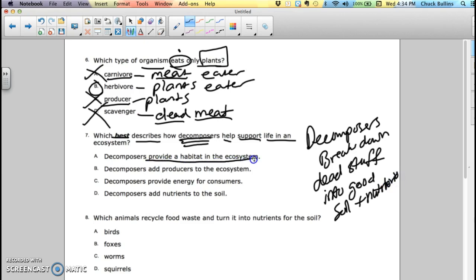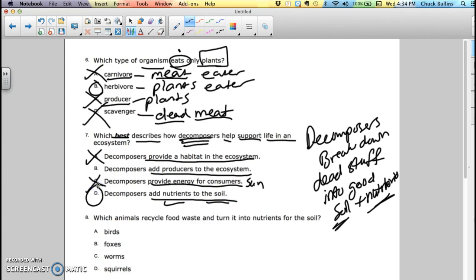Decomposers provide a habitat in the ecosystem. That sounds nothing like what I just said. Decomposers add producers to the ecosystem. Now that's a maybe. I know we said they make good soil, so that's a possible one. They provide energy for consumers. No, consumers get their energy from the sun. So that doesn't make sense. Decomposers add nutrients to the soil. Good soil and nutrients. What is the best answer? D is your best answer.